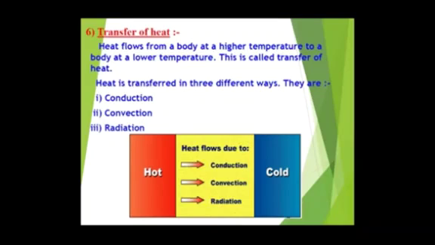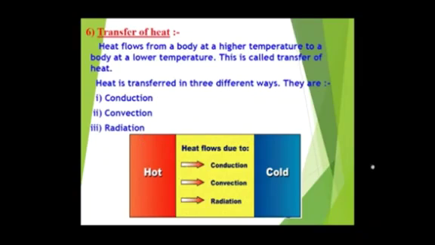Now there are certain modes of transfer of heat. As we all know, heat flows from a body at a higher temperature to a body at a lower temperature, and this flow of heat from the region of higher temperature to the region of lower temperature is termed transfer of heat. This transfer of heat is carried out in three different ways. They are conduction, convection and radiation.